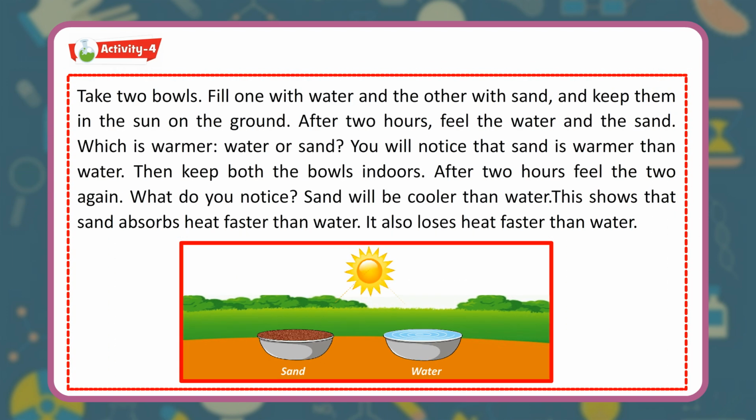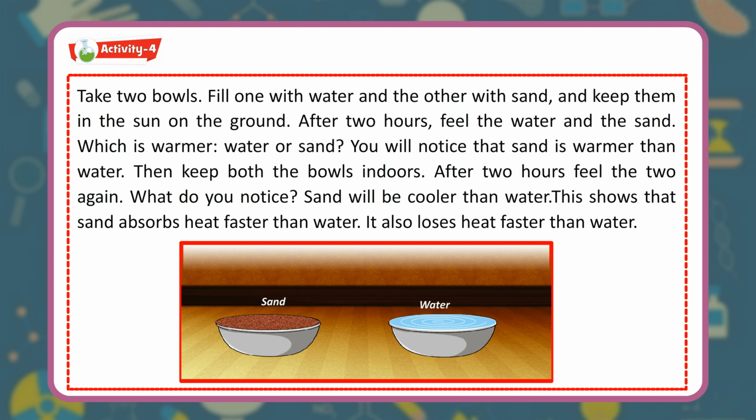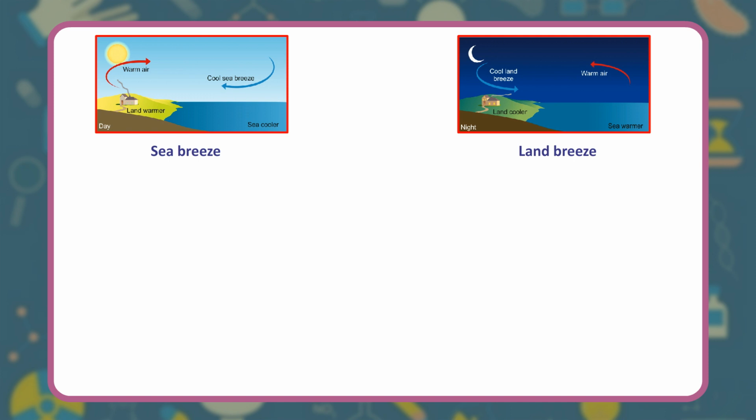Activity 4. Take two bowls. Fill one with water and the other with sand, and keep them in the sun on the ground. After 2 hours, feel the water and the sand. Which is warmer, water or sand? You will notice that sand is warmer than water. Then keep both the bowls indoors. After 2 hours, feel the two again. What do you notice? Sand will be cooler than water. This shows that sand absorbs heat faster than water. It also loses heat faster than water. Sea breeze. Land breeze.